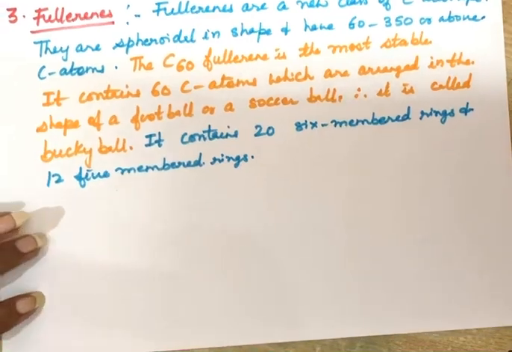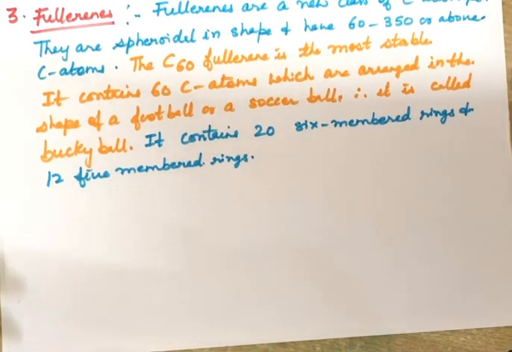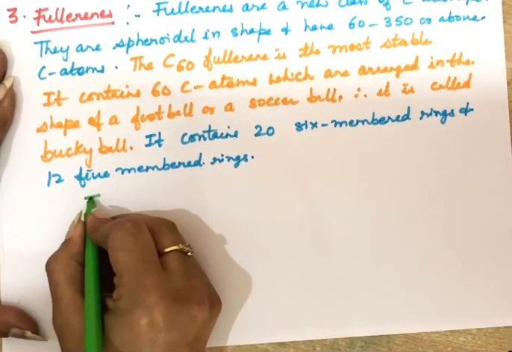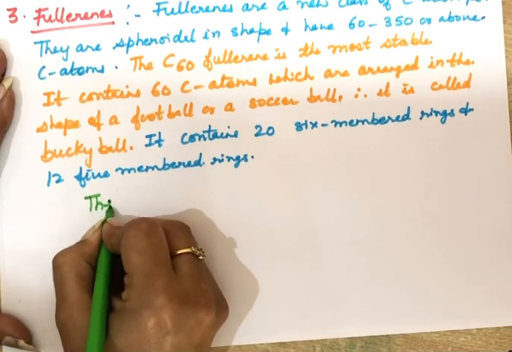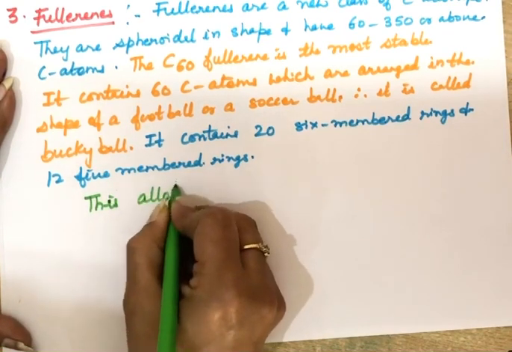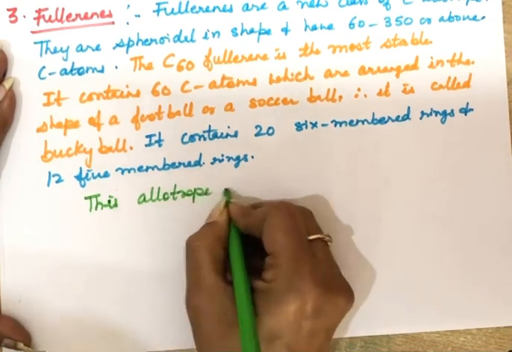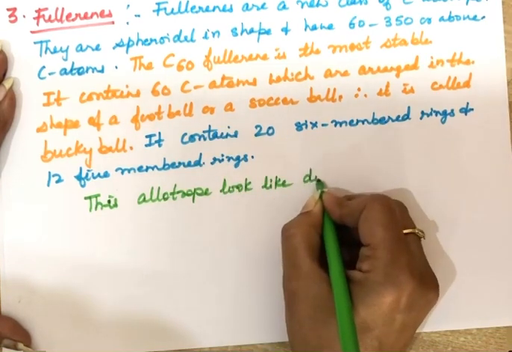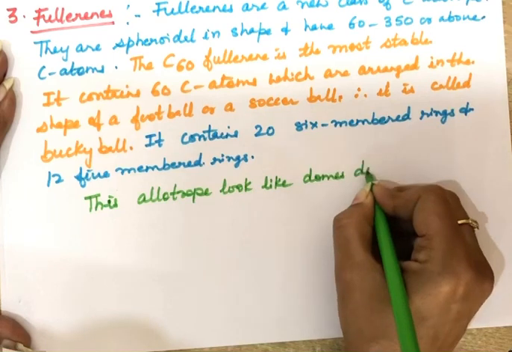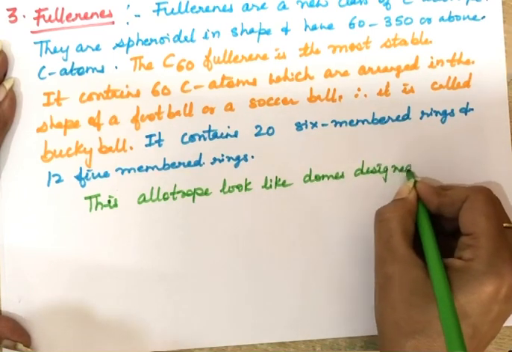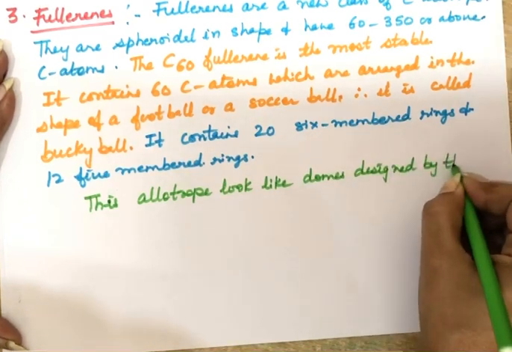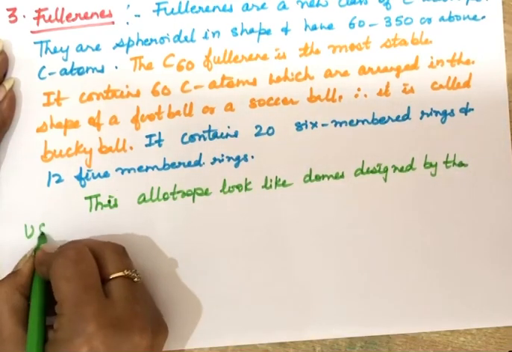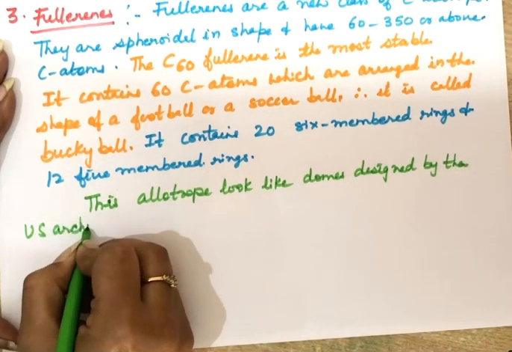So this we have to learn. This allotrope looks like domes designed by the US architect.